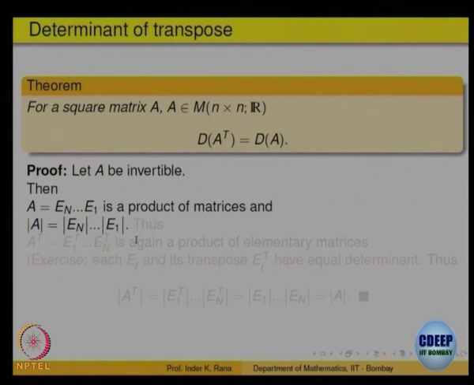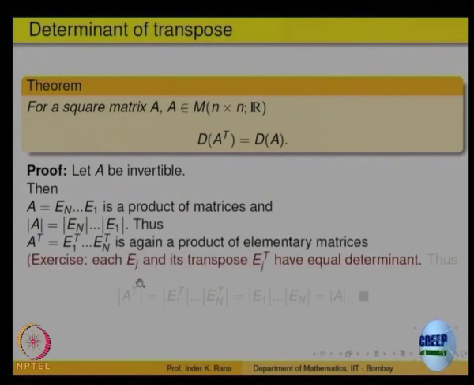Now, the only thing is to show that if you take an elementary matrix and its transpose, the two have the same determinant.